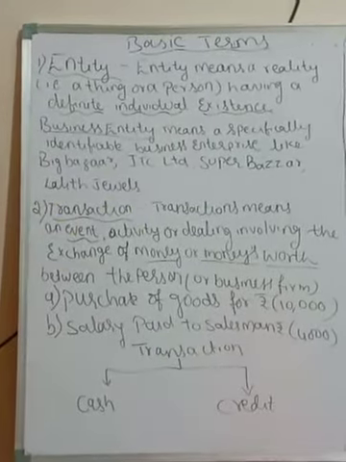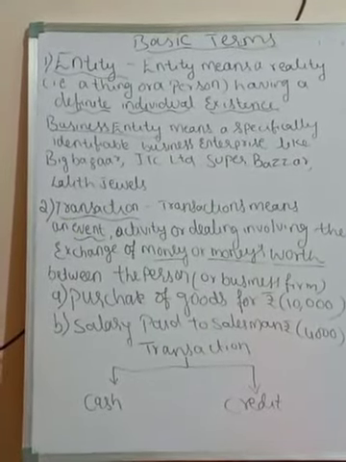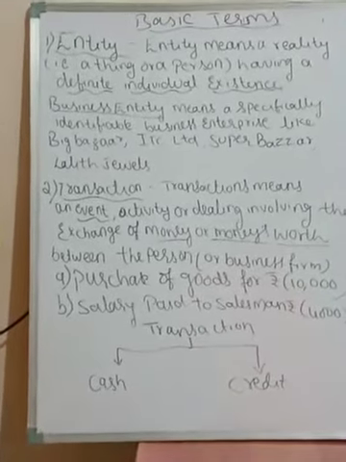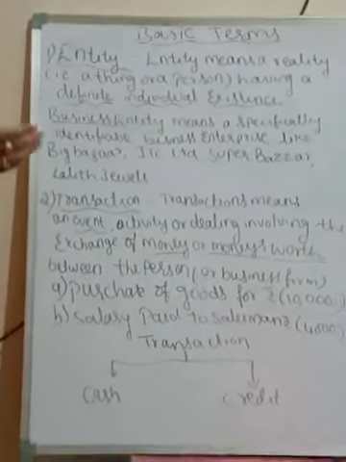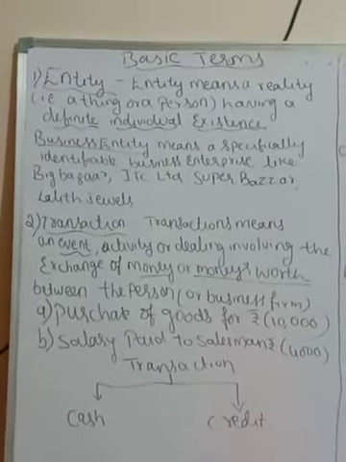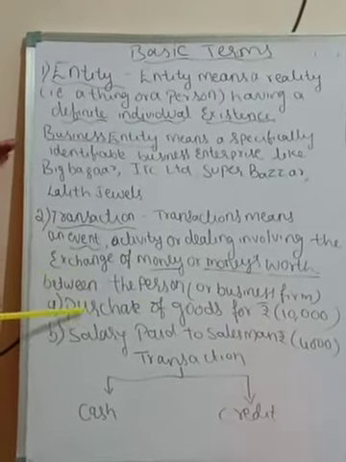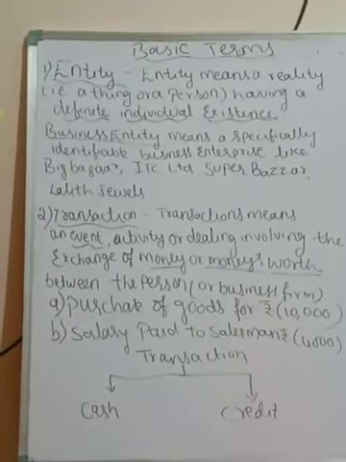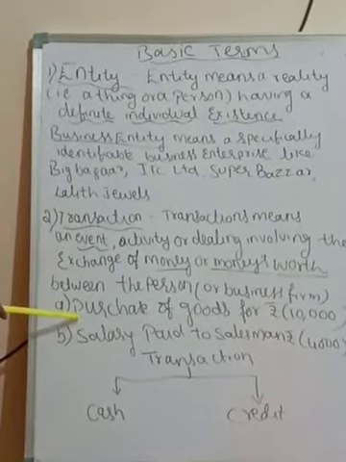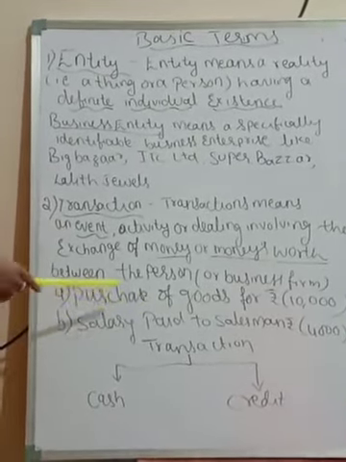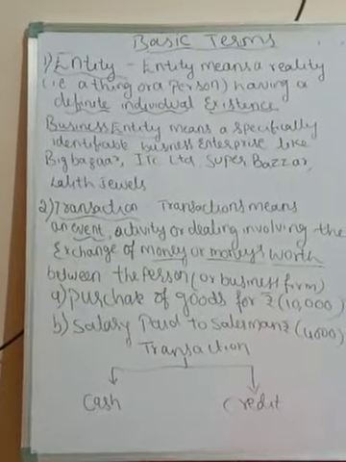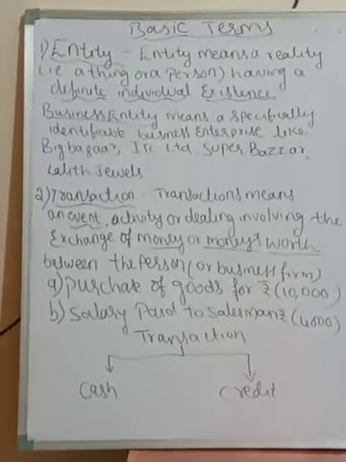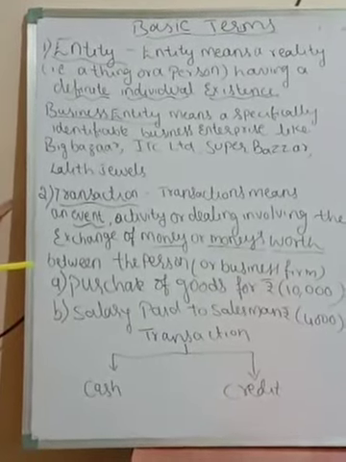Here, let us take an example. We purchase goods for rupees 10,000. The goods are coming, and the 10,000 is going. This is a transaction. Another example: salary paid to salesman rupees 4,000. Here we pay rupees 4,000 as salary to the salesman. So this is about transaction.